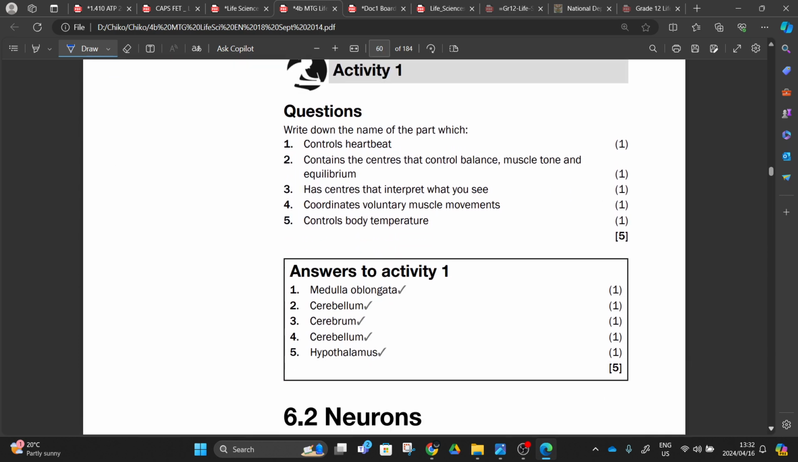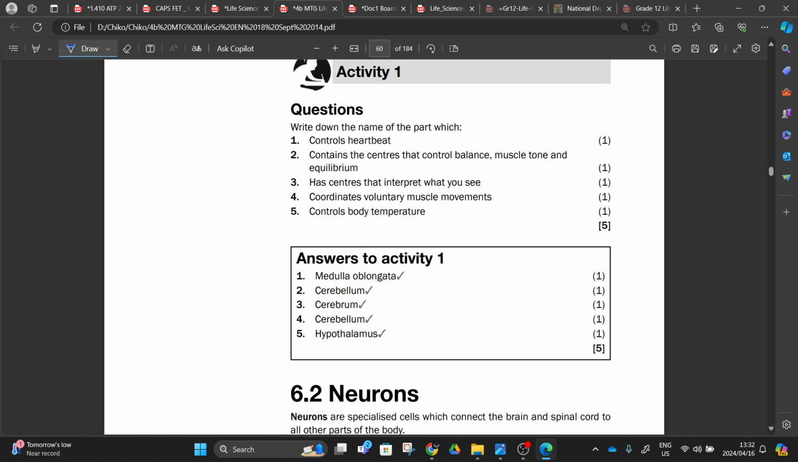So we also have the activity here. This activity was from our green book, "Mind the Gap." This part controls heartbeat. We control the heartbeat at the medulla oblongata, and then it contains the center that controls the balance. When we talk about balance, we are referring to the cerebellum here.